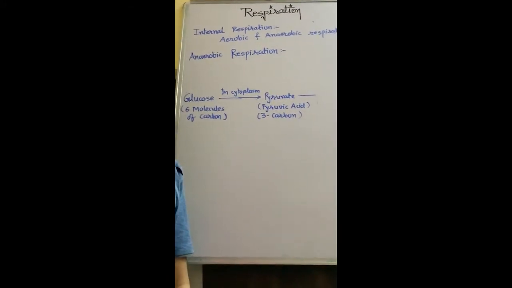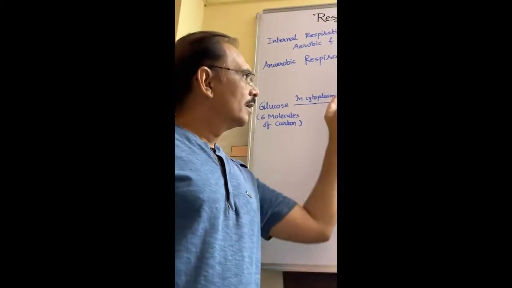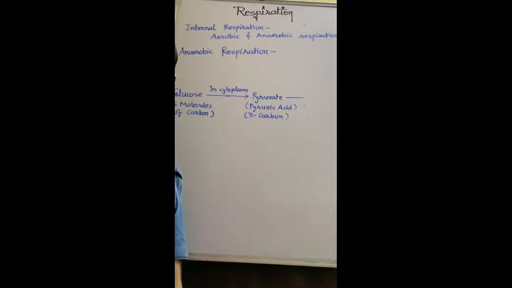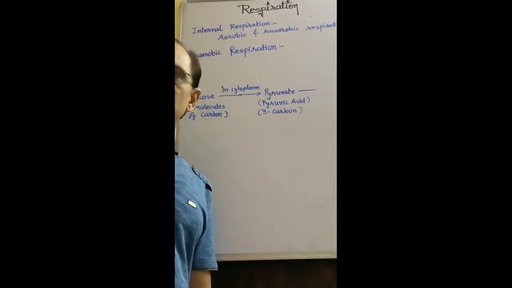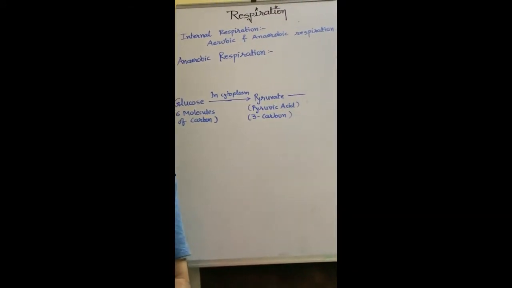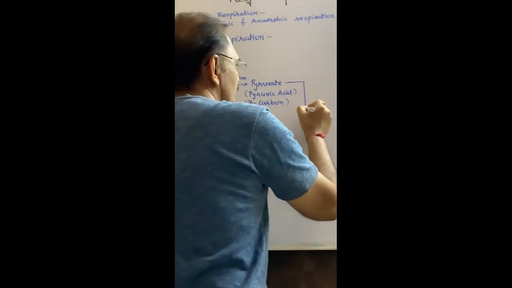Now what happened? In aerobic, you have seen that after that the reaction takes place in mitochondria. Here there is no mitochondria. In absence of oxygen, we divide it into 2 parts.